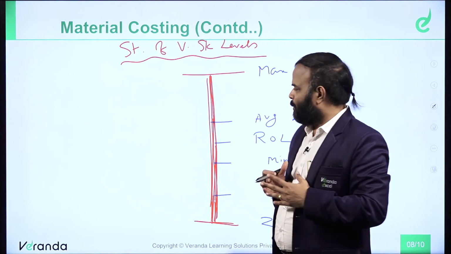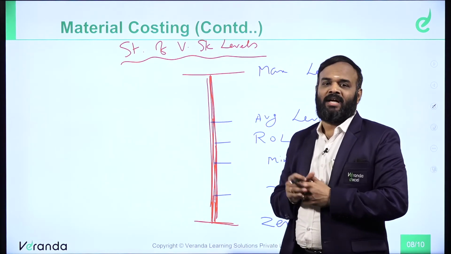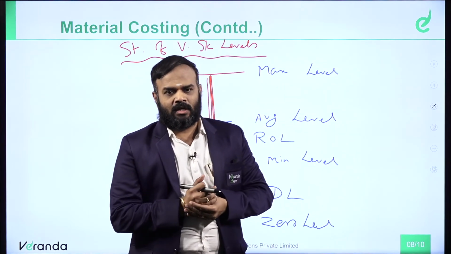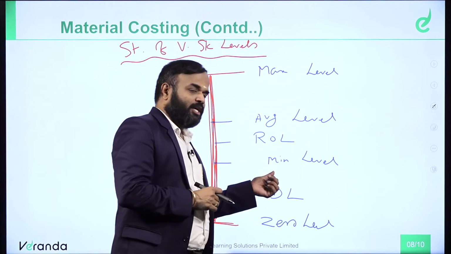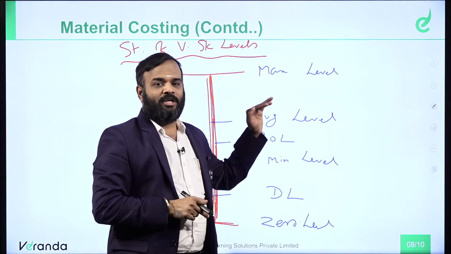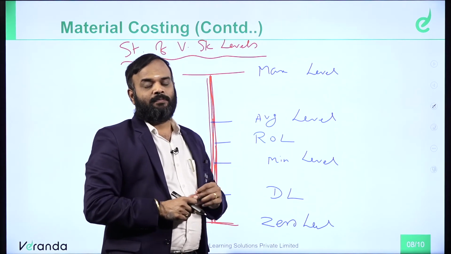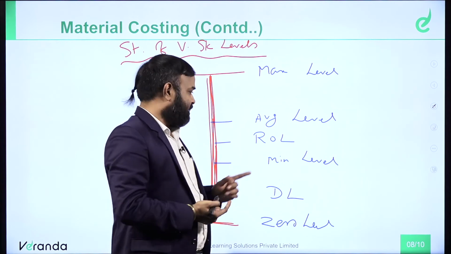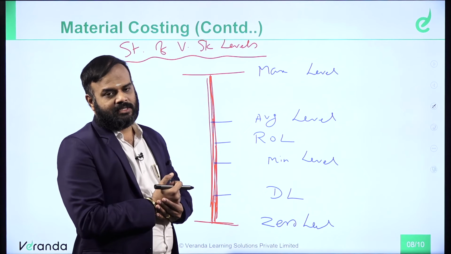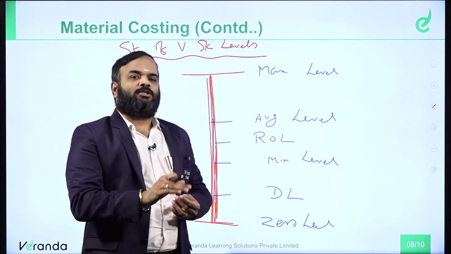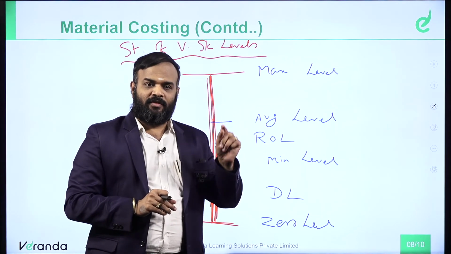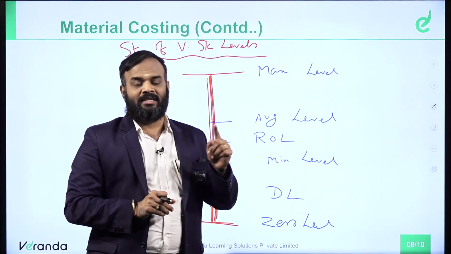So, we should be in the position to know various levels of stock. We should have control over the various levels of stock. Why do we have to know them? At least we should be aware of the minimum quantity we have to keep. Maximum how many quantity you have to purchase, how much you have to keep in your godown, that is called the maximum level. When we have to repurchase, the reorder level, if you don't know, then it is very difficult to run the business. And if the stock is not available, nothing but stock out, then continuity of the business is affected. Then going concern is affected.